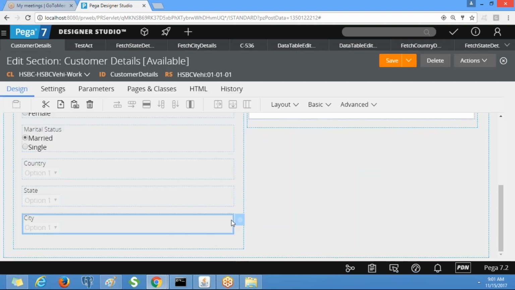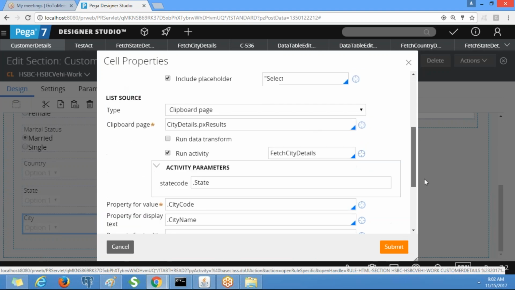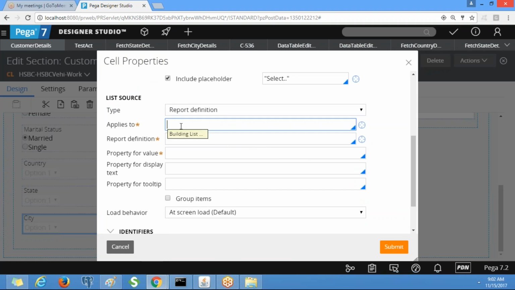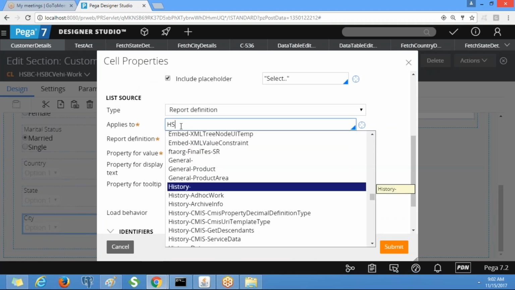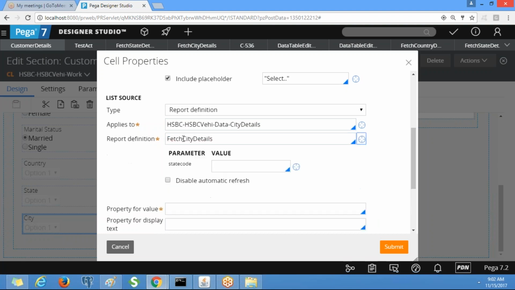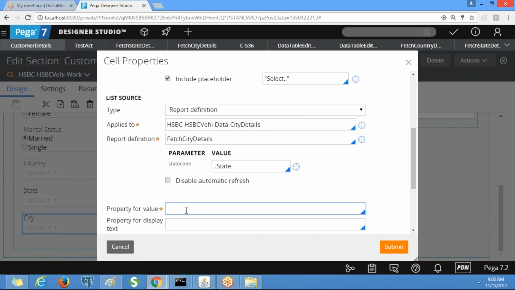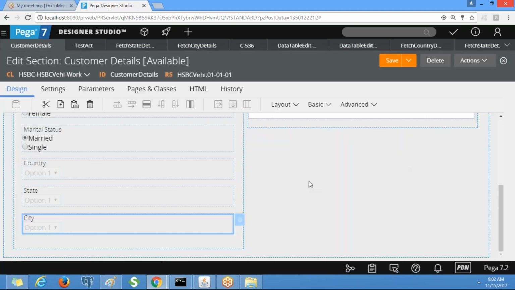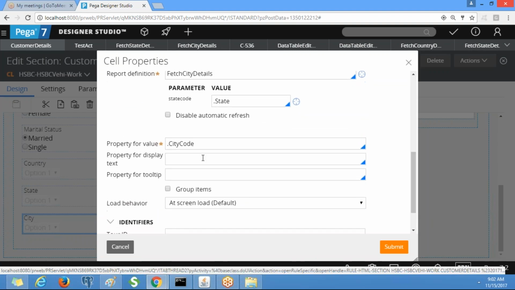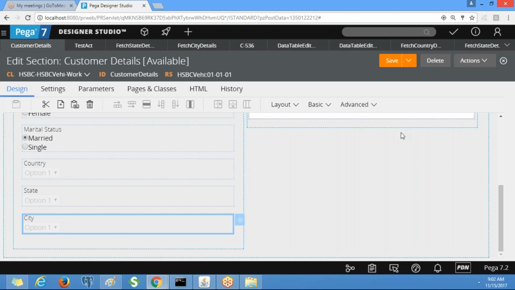Similarly for city also. Applies to is the city details data class. Submit, save. That's it.